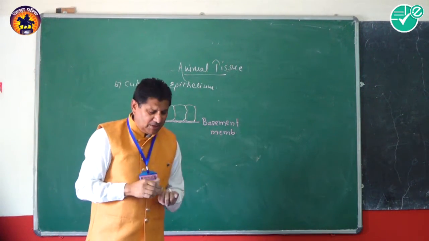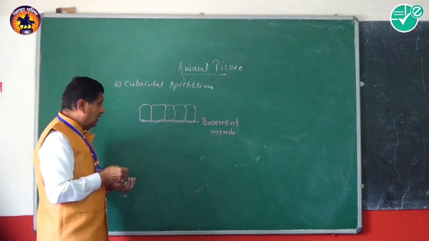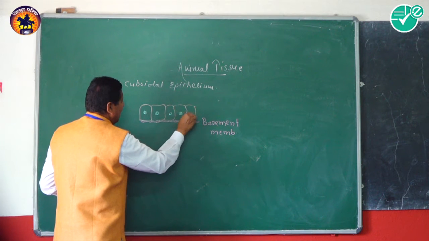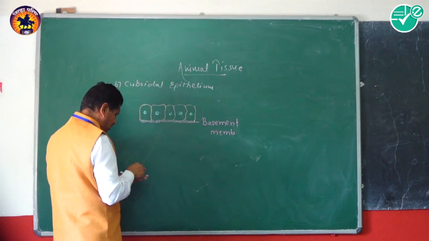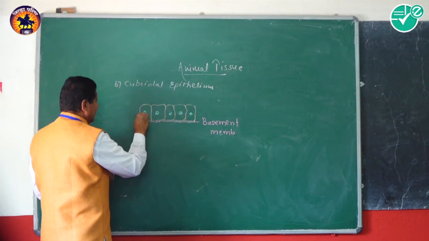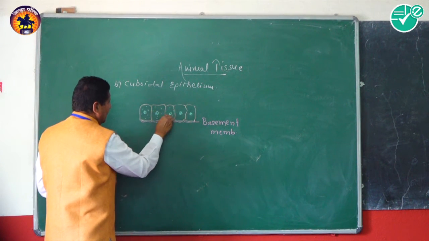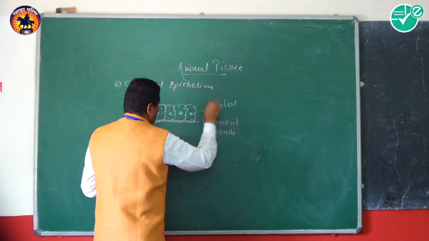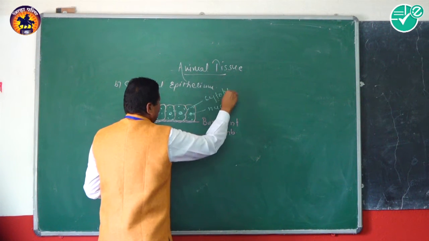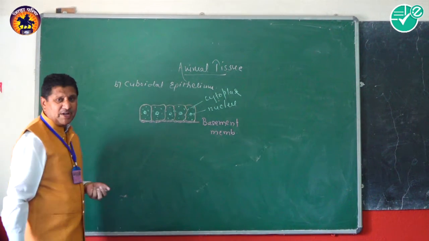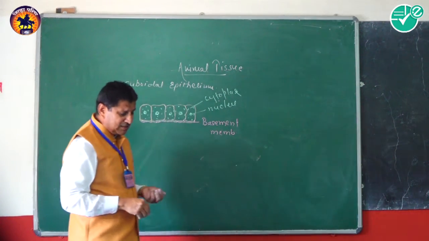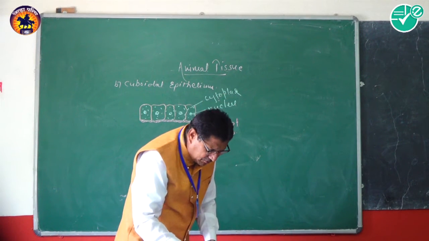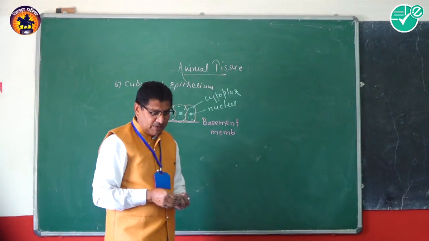In case of the squamous epithelium, and in case of the cuboidal epithelium, again a large nucleus is present at the center. This nucleus is surrounded by the cytoplasm, like this. So this is the nucleus. This one is the cytoplasm. This one is the basement membrane. And again the cells show two surfaces, the upper free surface and the lower, fixed surface, fixed on the basement membrane.